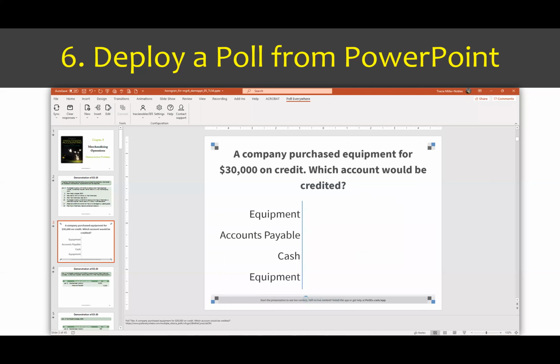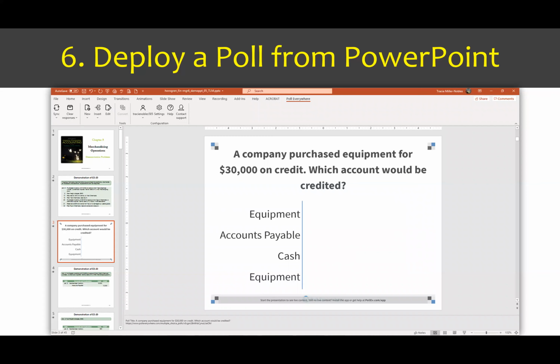After I selected Insert, Poll Everywhere created this slide in the PowerPoint presentation that I have already built. So now I am ready to deploy the poll from PowerPoint.